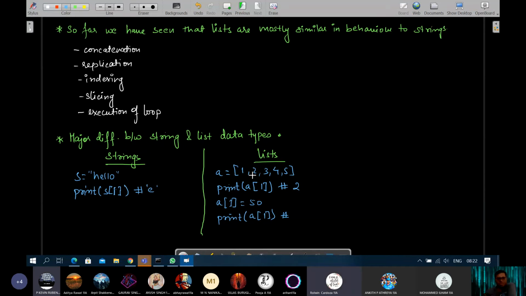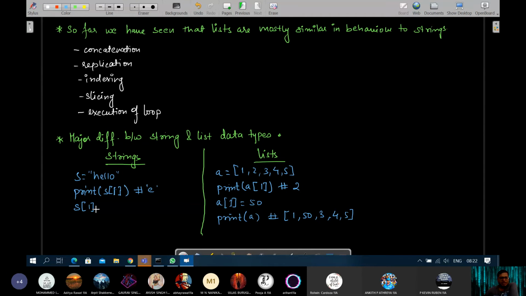That means the list will get modified. Print A, what will be the output? It will be 1, 50, 3, 4, 5. List closed.